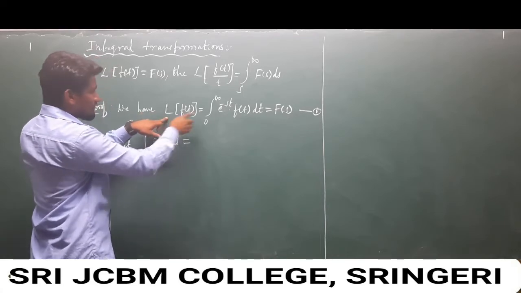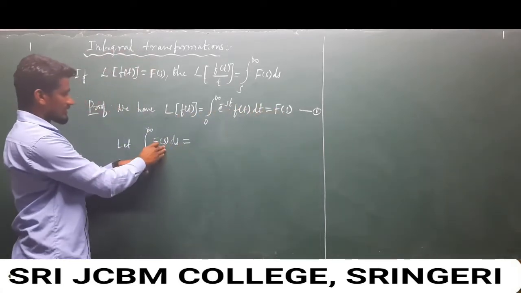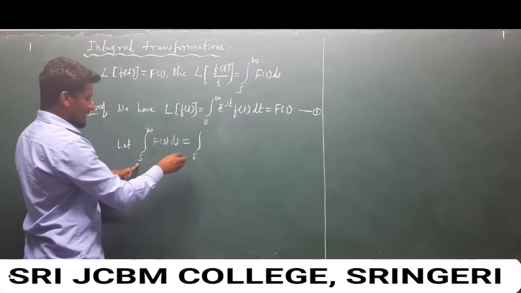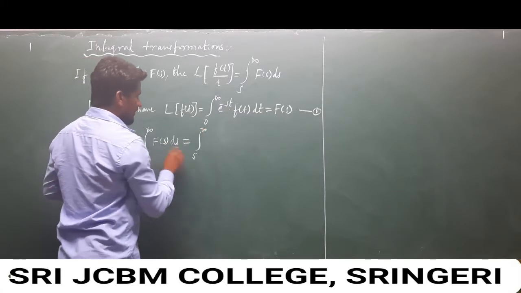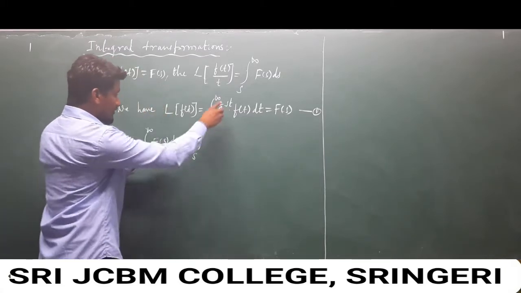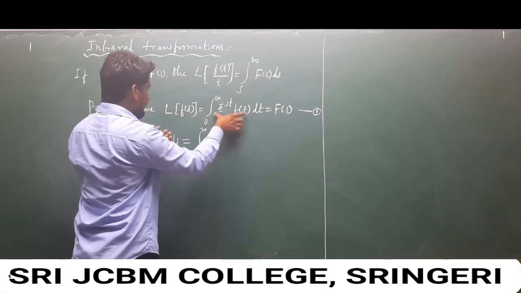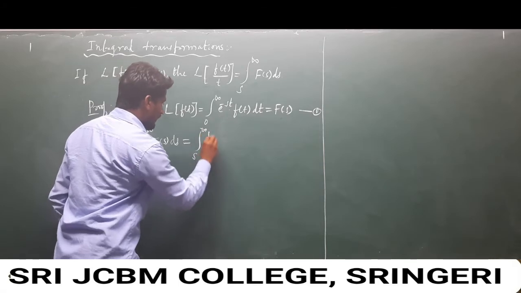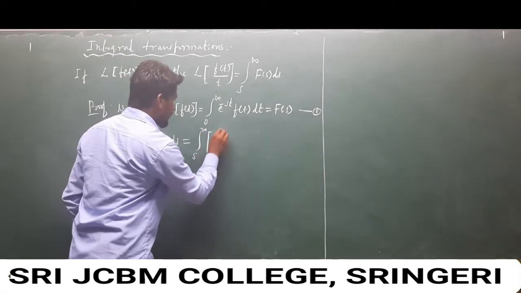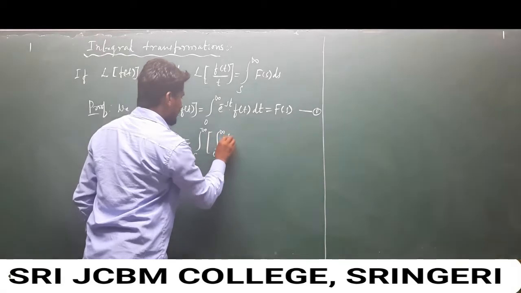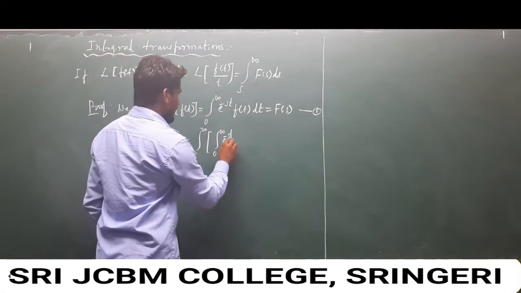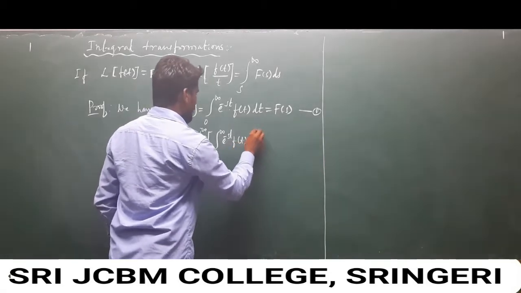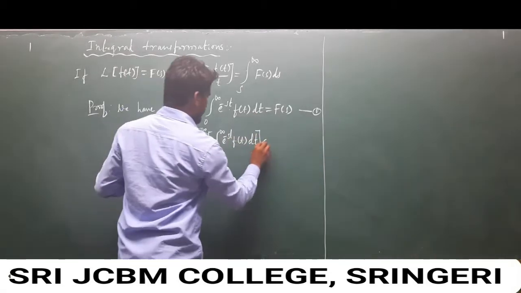So just substitute F of s here: keep this integration as it is, with limit values s to infinity, and F of s is this whole thing, integration 0 to infinity e to the power minus st f of t dt, and this ds.